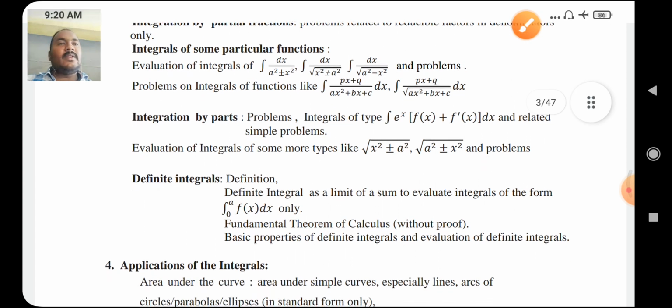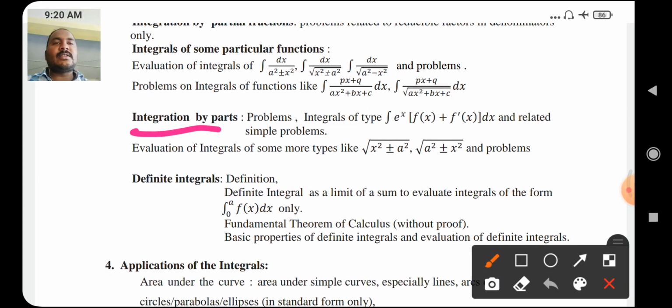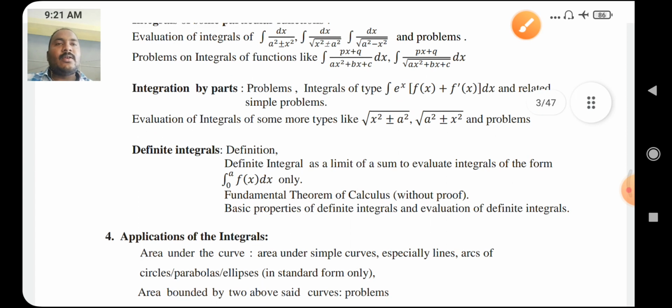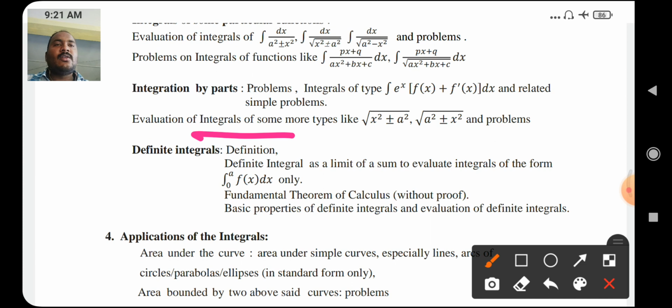Here, one more very important concept is integration by parts. Problems on integrals of the type integral of e raised to x into f of x plus f dash of x into dx, related simple problems. Next, evaluation of integrals of some more types like root under x square plus or minus a square, root under a square plus or minus x square, and problems.